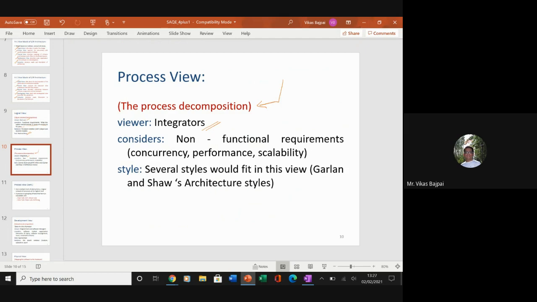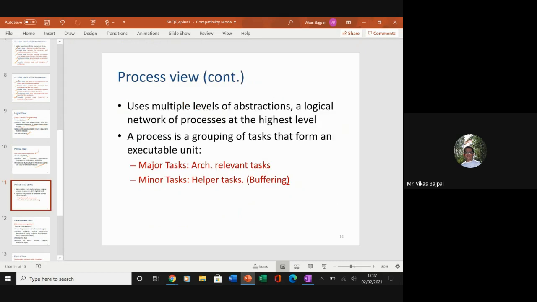Now, these are some official statements, but as I said, it gives you some flexibility. So we have several styles added to it. We can have your Garlan and Shaw's architectural style in it. Then we have this thing in the process view. We can have multiple levels of abstraction. That particular part will also be clear with one of the examples which I'm going to cover.